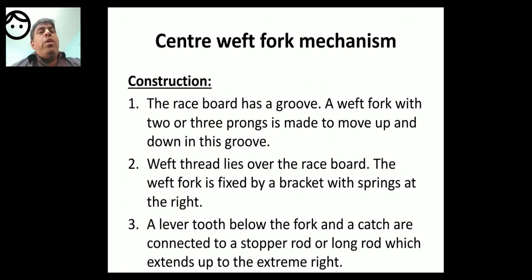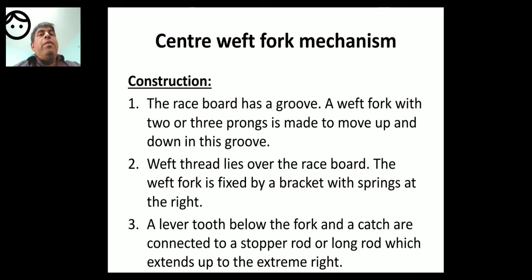The weft fork is fixed. The weft fork is in the groove, but the back portion of the weft fork is fixed. The front portion of the weft fork is in the groove cut. The three prongs are in the groove cut, but the back portion of the weft fork is fixed by a bracket with springs at the right.